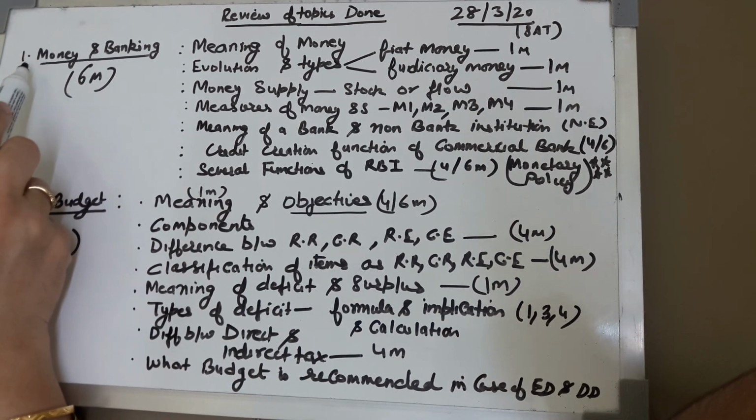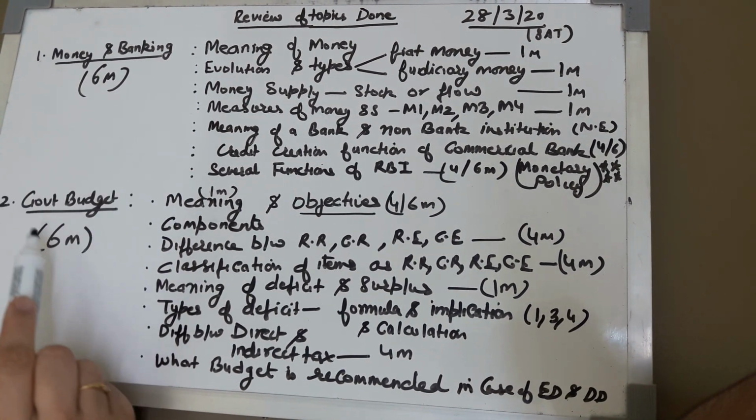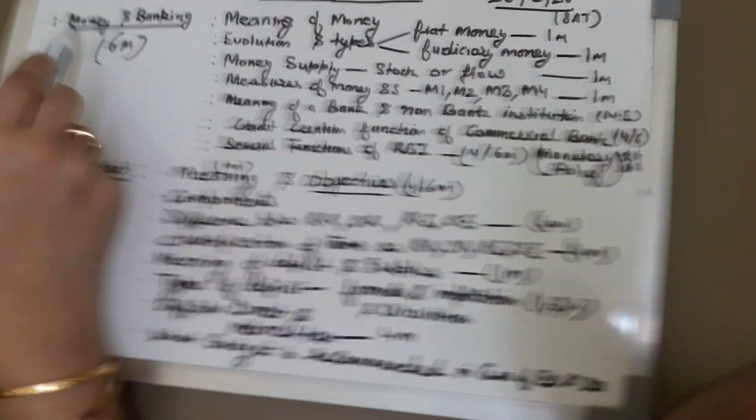We have finished two topics, money and banking and government budget. Both these topics are for 6 marks for CBSE examination. Now I will start with money and banking.